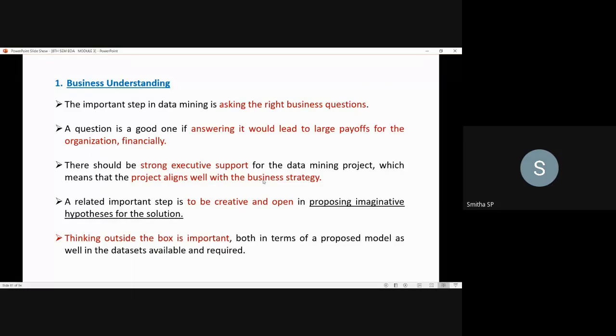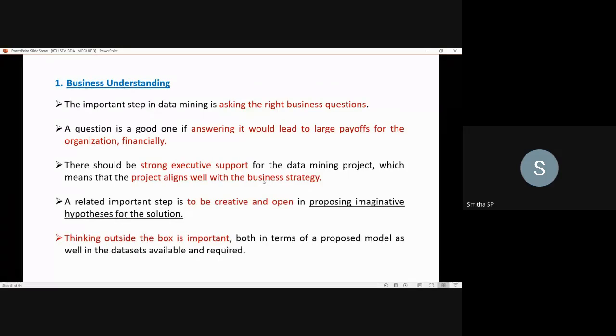There should be strong executive support for the data mining project. Strong executive support means the project which you will be carrying out for this data mining process should align well with the business strategy. That is what we say is having strong executive support.